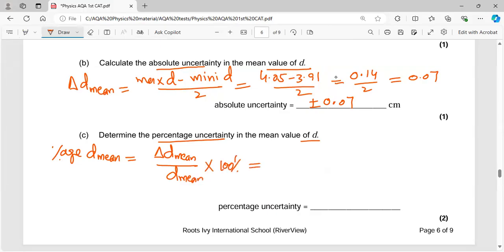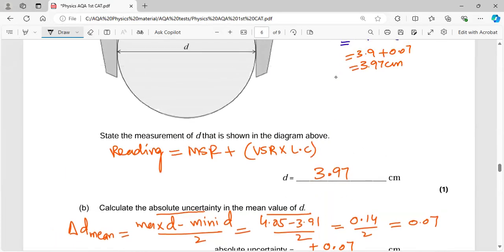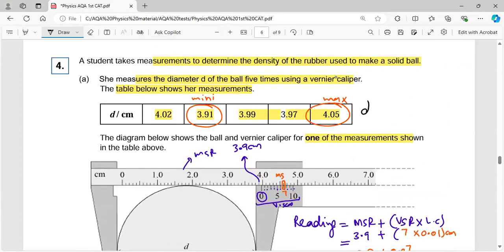We already know the absolute uncertainty, which we just calculated, but we still have to look for the mean value, because this is not the mean value. The mean value is the sum of readings divided by the number of readings. So I quickly have to add these values without making a calculation error so that you can get the right answer.